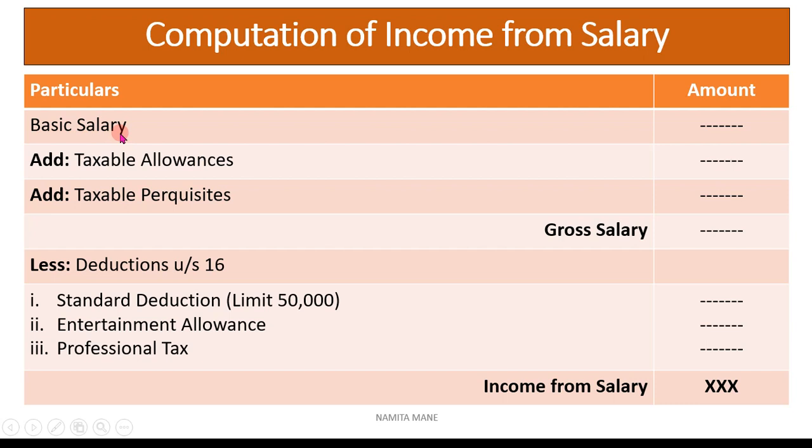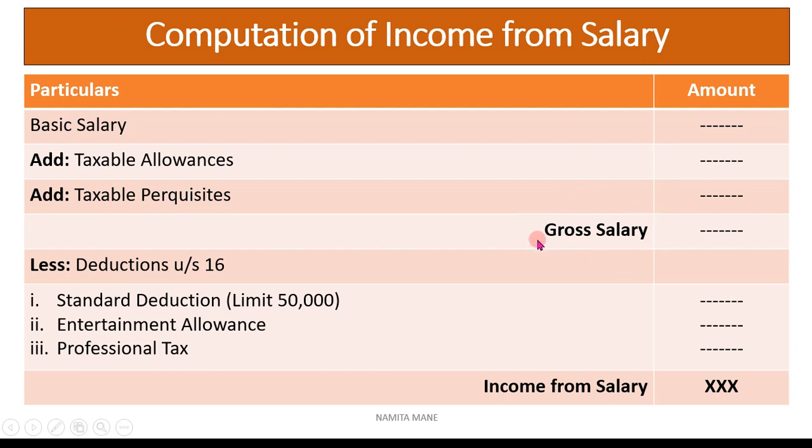It can be given per month, or it can be given in annual form. Then to basic salary you have to add all taxable allowances and taxable perquisites, and you will get gross salary.